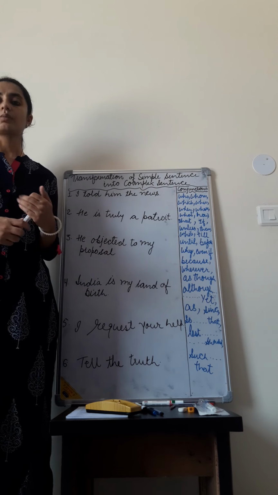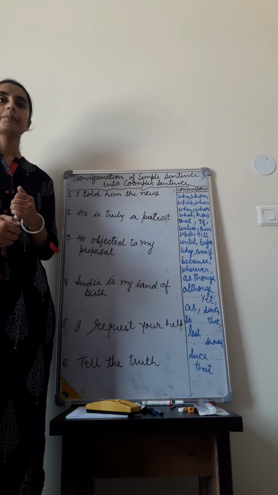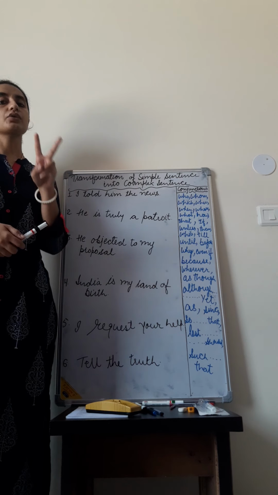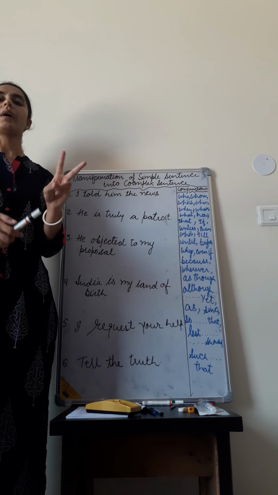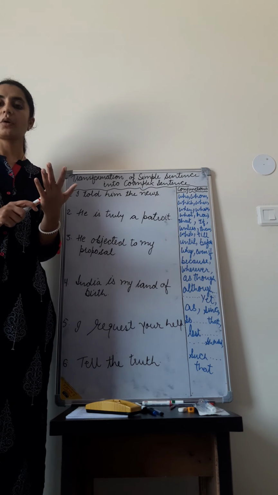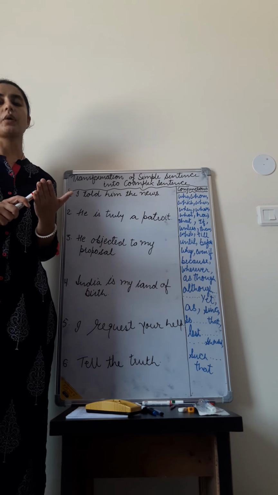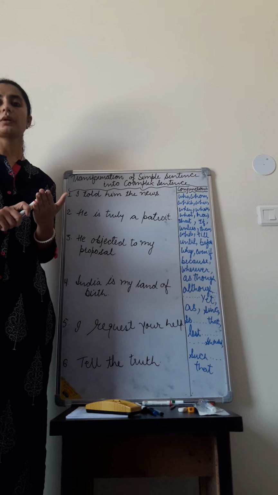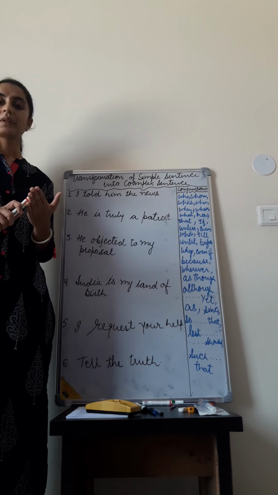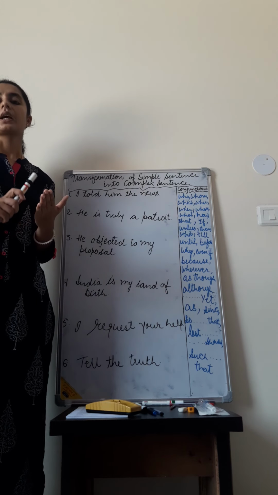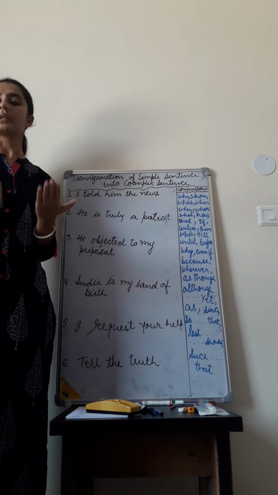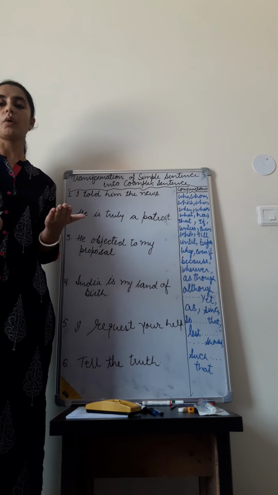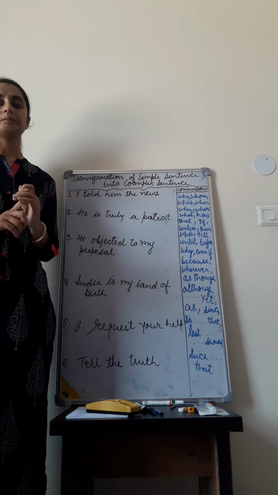First, I will discuss what the complex sentence is. Complex sentence has two clauses. One is the subordinate clause, one is the main clause or the principal clause. The principal clause has the main verb, and the subordinate clause depends upon the principal clause to complete its meaning.